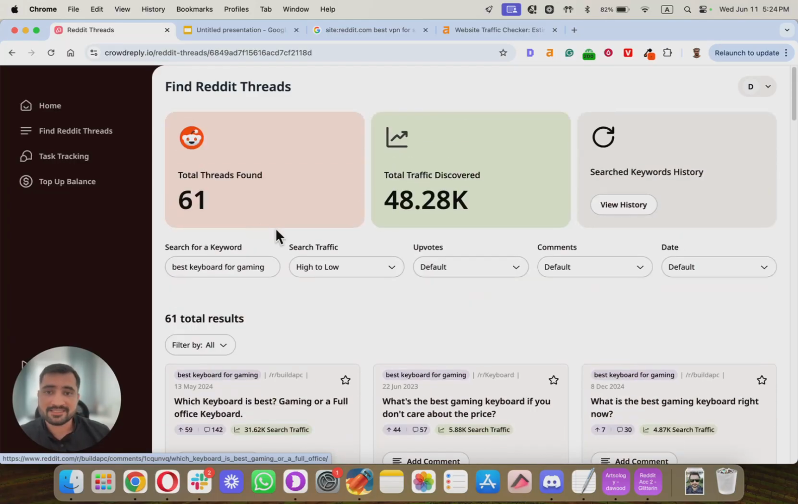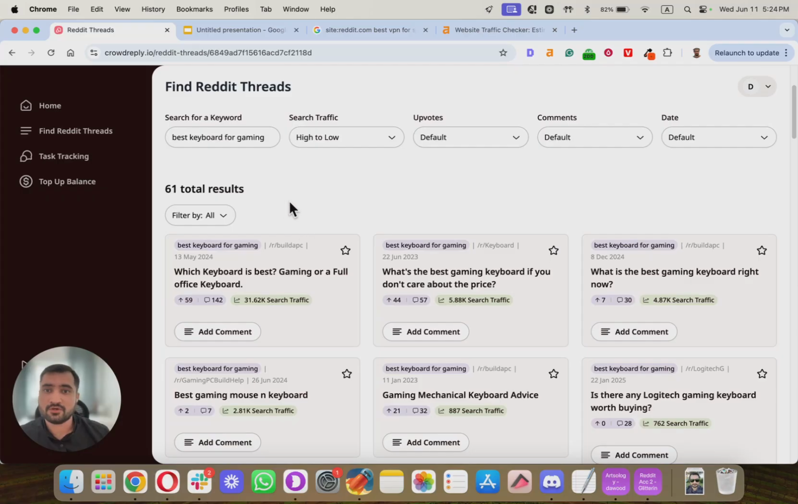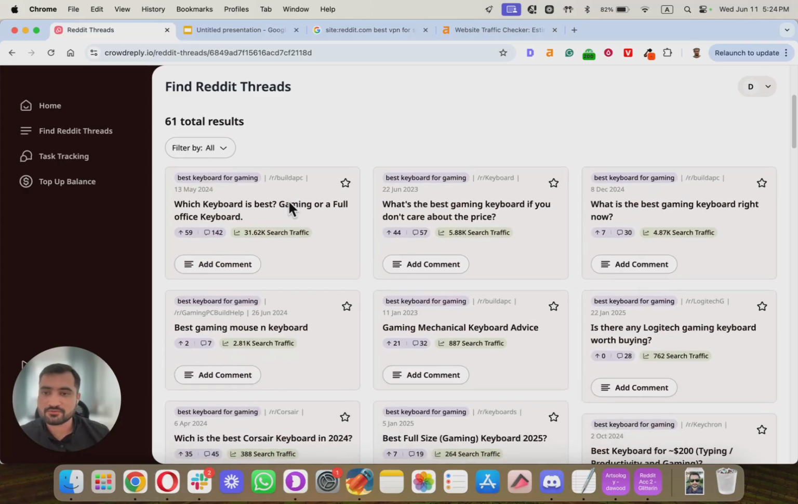Now, but this isn't where you can stop. So this isn't the strategy where you stop. The next part is, once you have found these threads, what do you do with them? So let's just say I have these 61 total threads, and my brand is XYZ gaming keyboard brand. It's a super cool keyboard I have made, and we're selling that, we're doing e-com. Let's just use that example. So now what do I do?